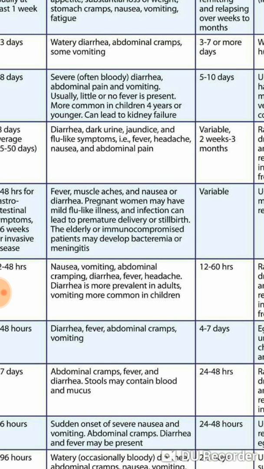What are the symptoms? It causes fever, muscle aches, nausea, vomiting. Pregnant women may have mild flu-like symptoms, and it can also cause premature delivery of the infants, okay, or a stillbirth. When the elderly are immunocompromised, they can develop bacteremia or meningitis. So Listeria monocytogenes is also a cause of meningitis.